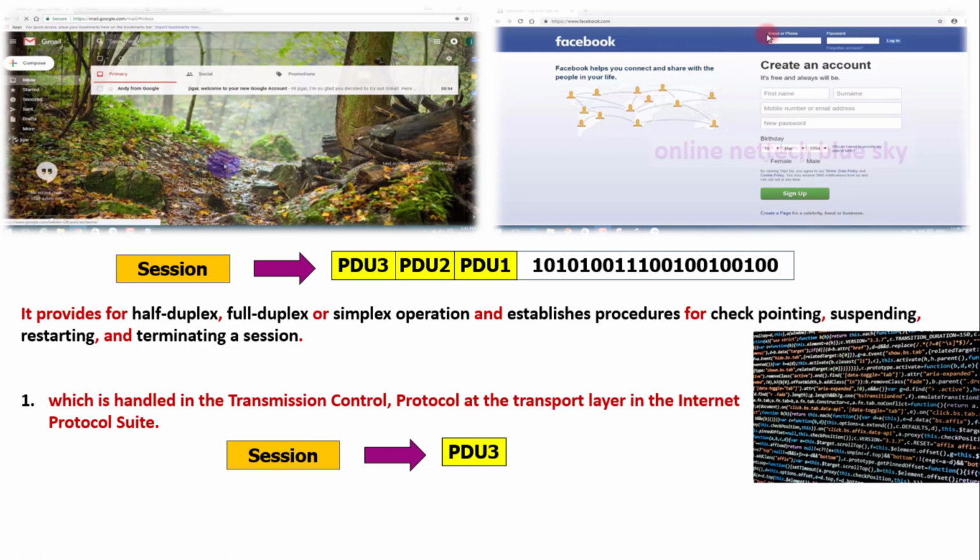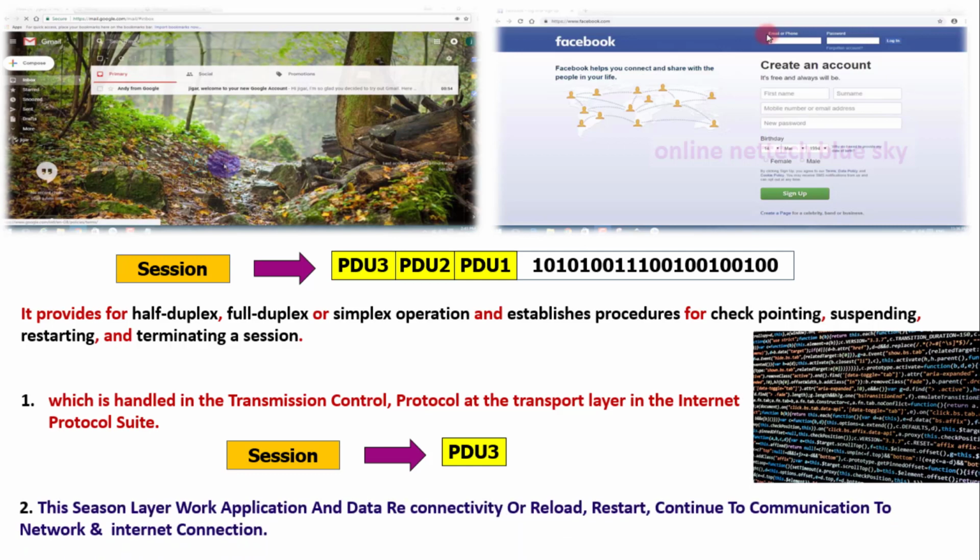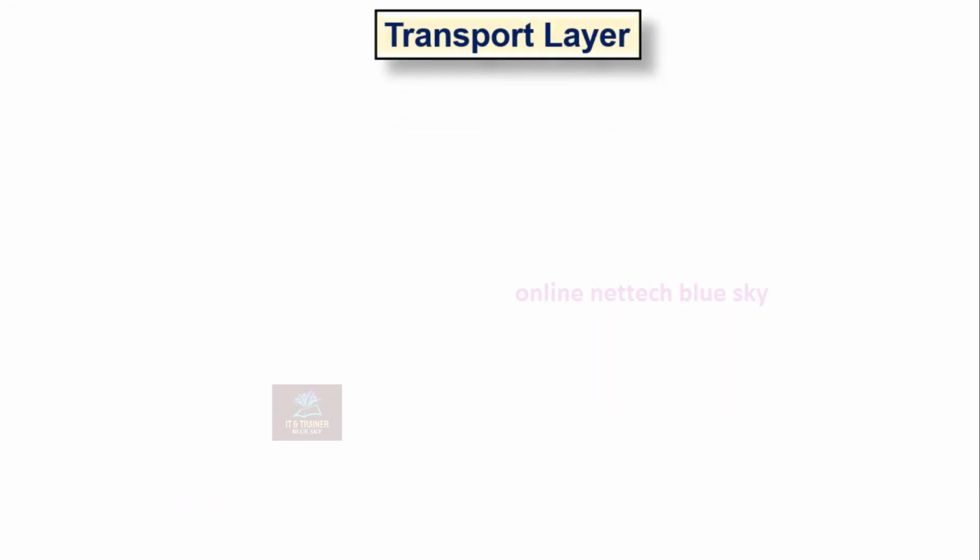That is one type of internet protocol suite, and this session layer works on application and data reconnectivity for reload. Data reconnectivity and reload, restarting and continuing communication to the network and internet connection. That is one handling of transmission, handling reconnectivity and reloading your data on internet communication and continuing to communicate with the network and internet connection. That is the session layer.